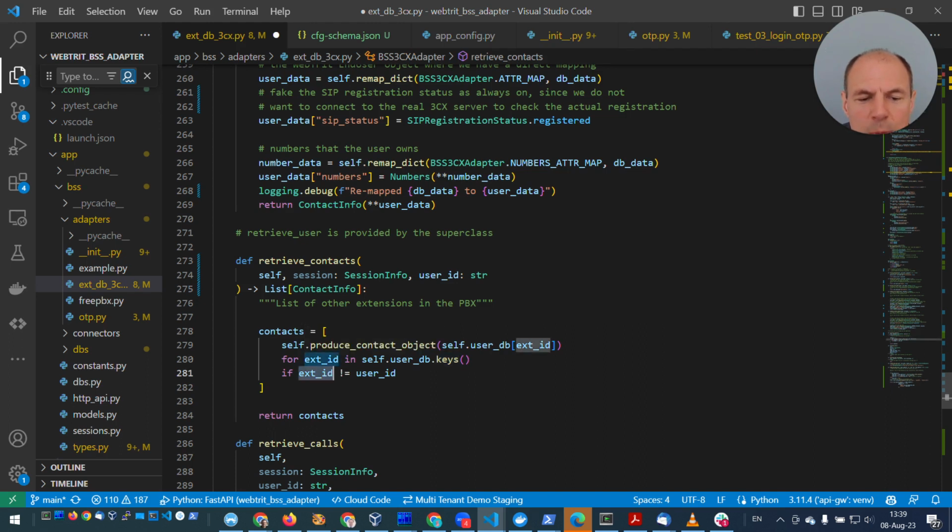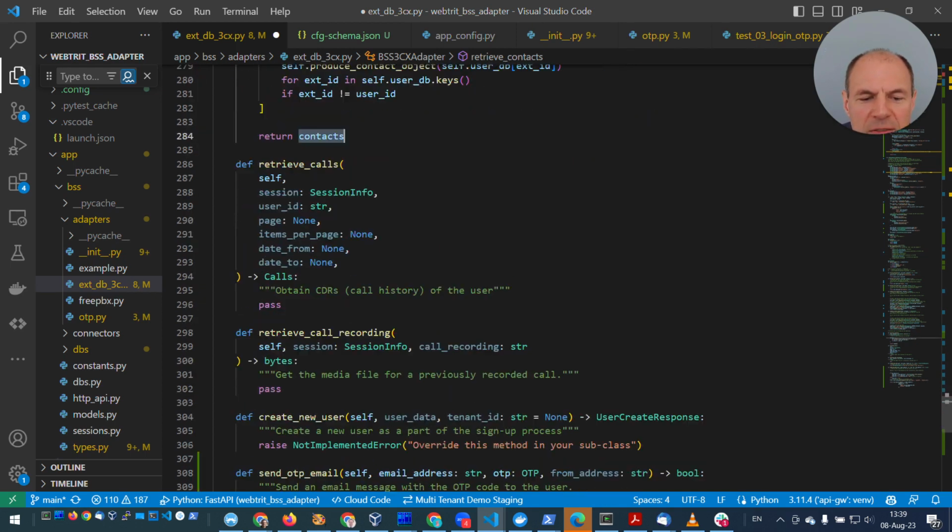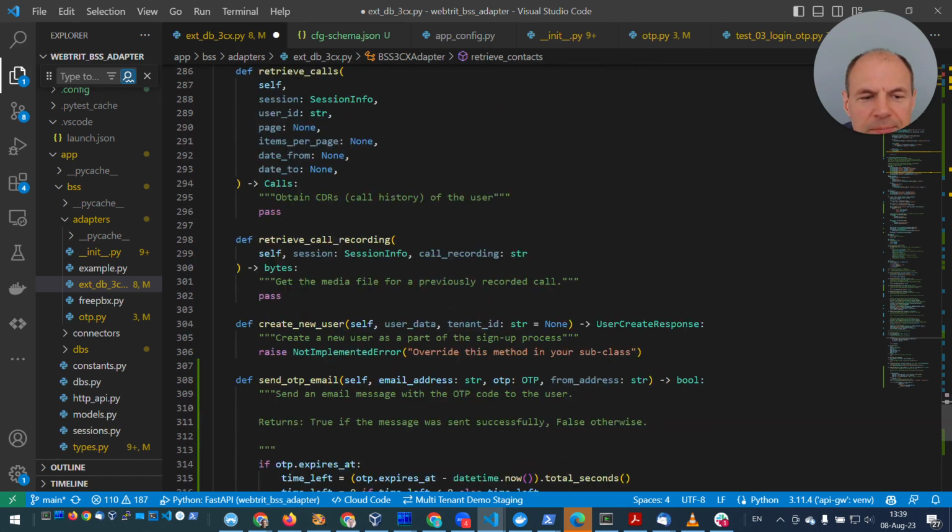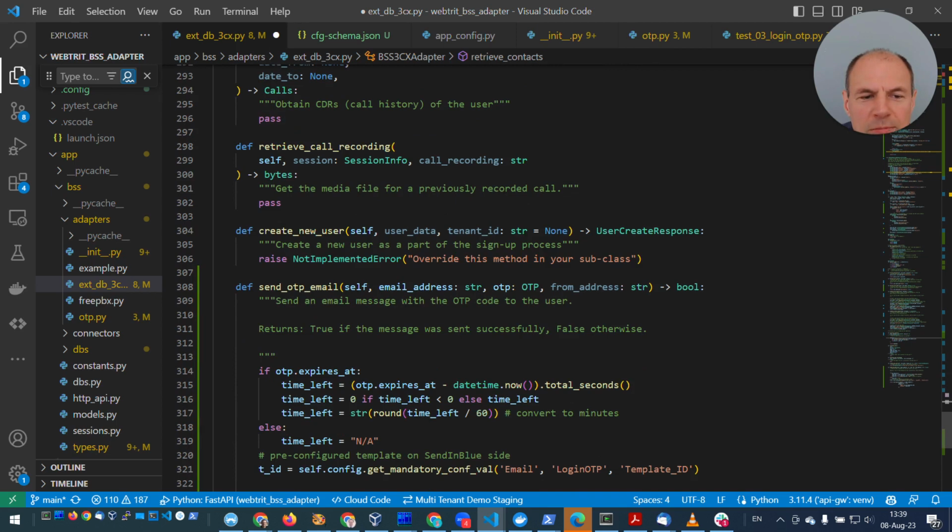We skip the one which equals our own ID, so we don't show our own record in the context, and we return the list. And the other methods are just implemented here as pass, so the ABC class doesn't complain that we haven't implemented some method.